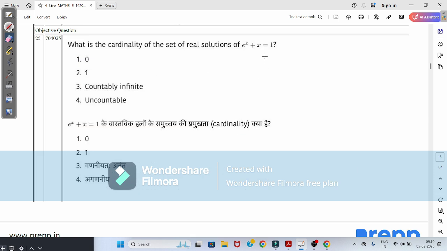So this is a false statement here. Now here e power x plus x is equal to 1. This is the question which has been given, so e power x can be written as 1 minus x here.